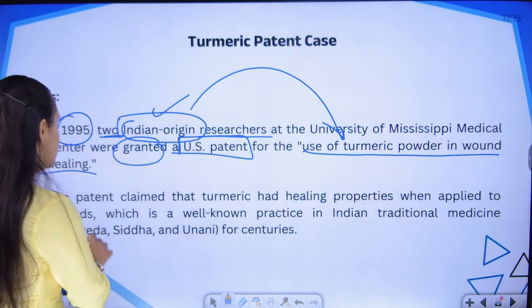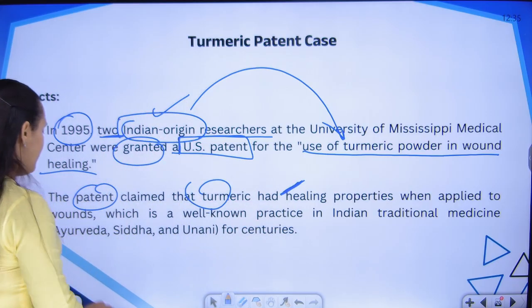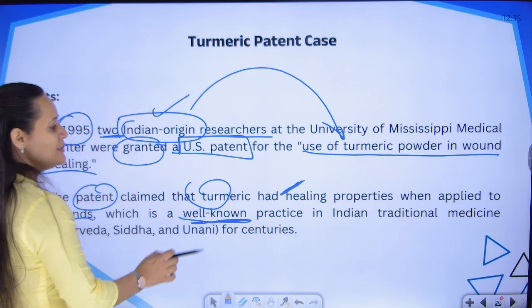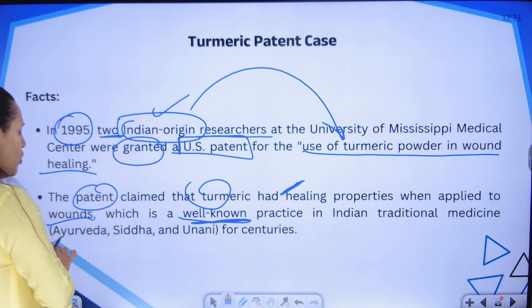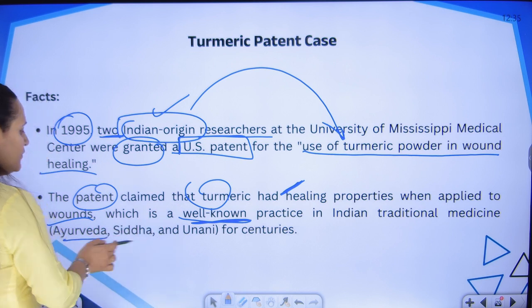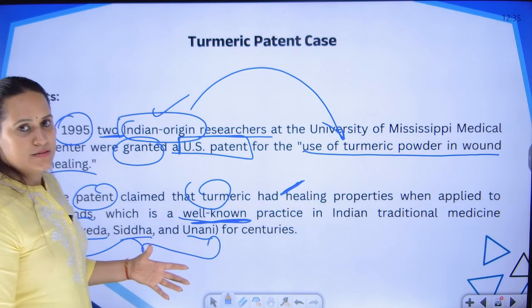Okay. So the patent claimed that turmeric had certain healing properties when applied to wounds, which is already a very well known practice in Indian traditional medicine, not only in Ayurveda, even in Siddha and Unani. These are various different categories of medicine in India.